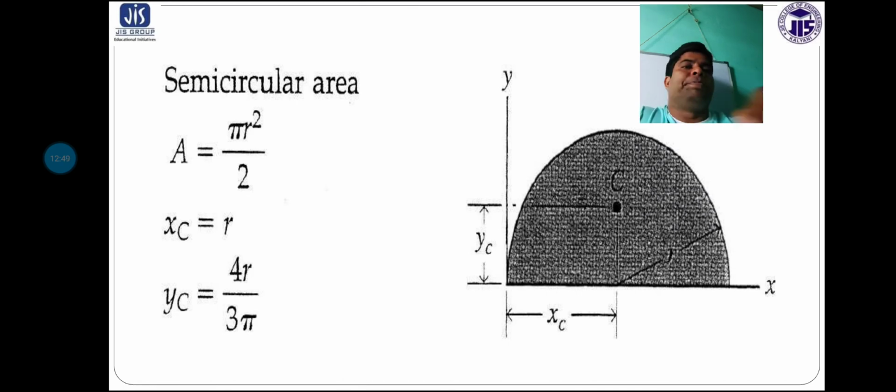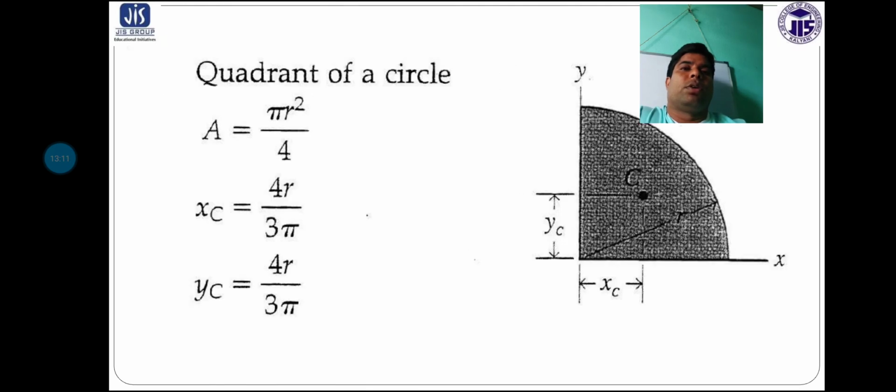Semicircular area, so the area will be pi r square by 2. In the semicircular case, x will be only the radius of the semicircular area and yc is equal to 4r by 3 pi.